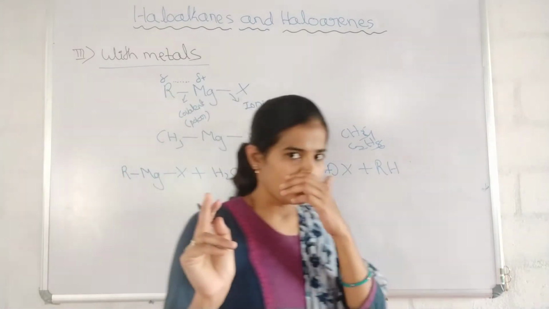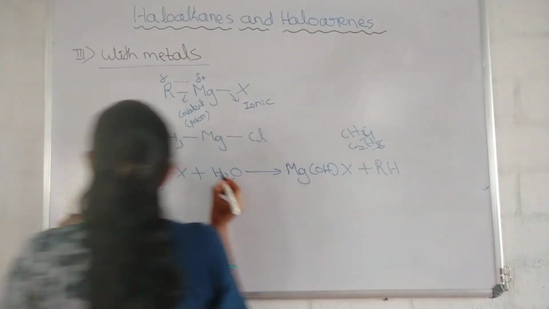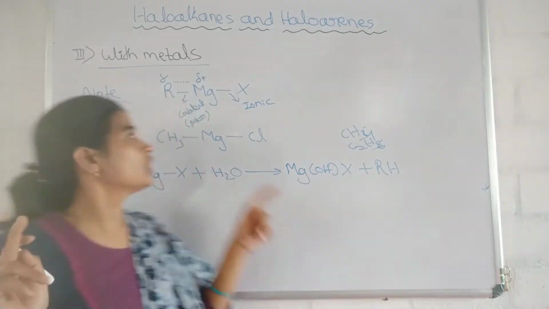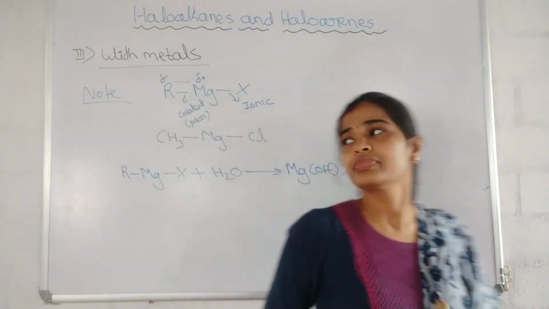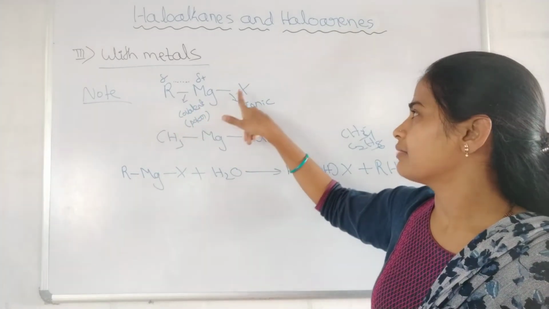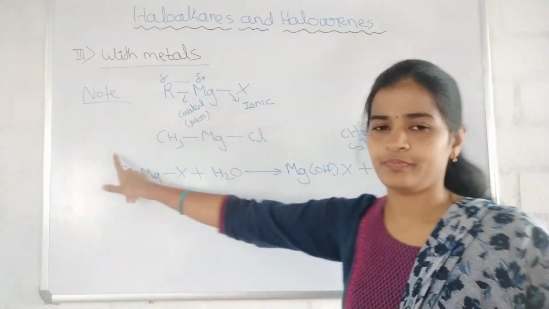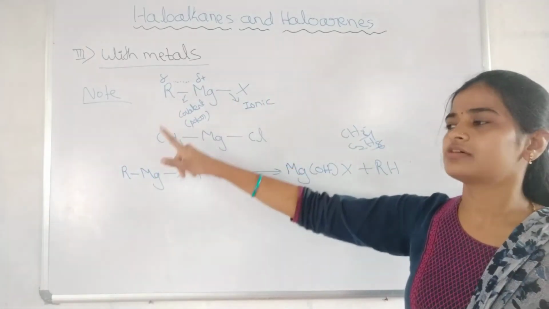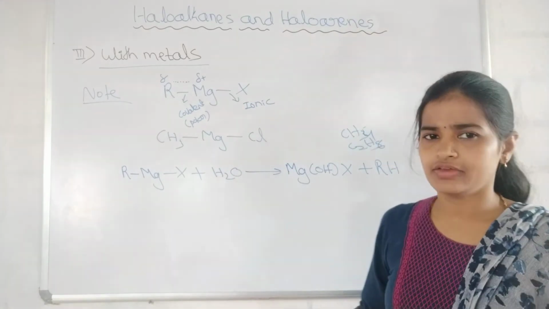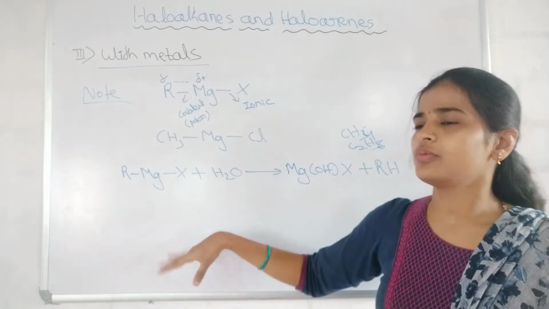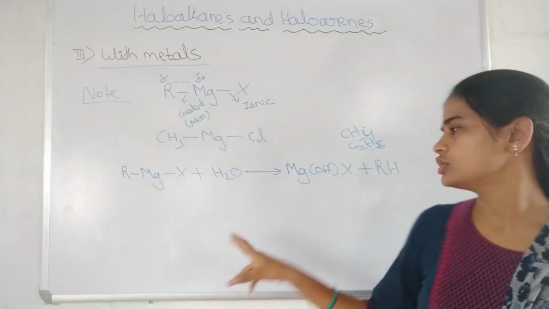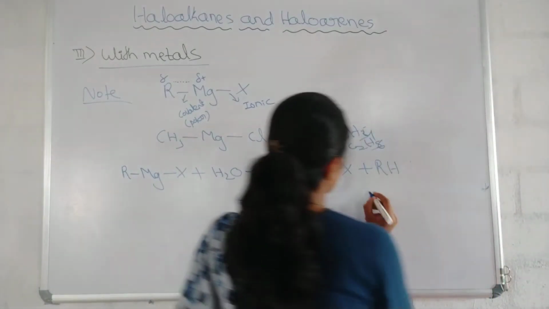Got it? So you can write these as a note after the examples. What is the first note? You write RMgX, and then the R-Mg bond is polar covalent and the Mg-X bond is ionic in nature. Next point, the Grignard reagents are highly reactive in nature and they react with the polar solvents like water, alcohol. They abstract the proton to form hydrocarbons.